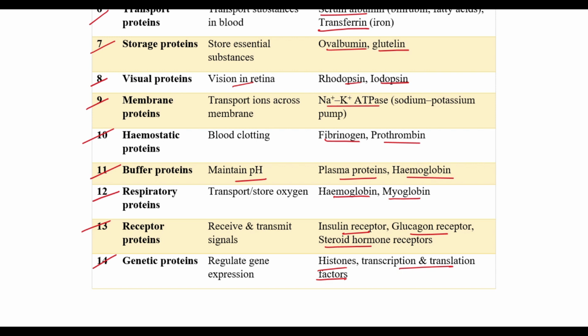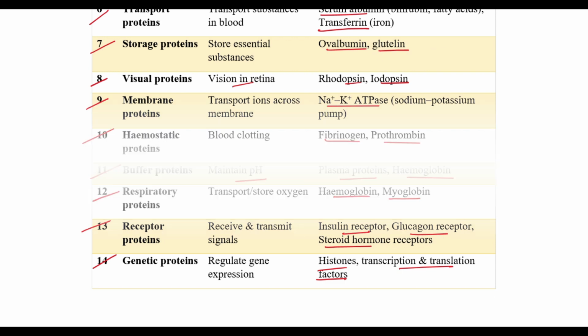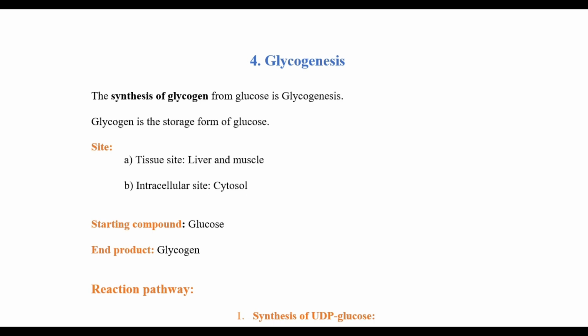So these are the few proteins. So this was the functional classification of proteins with example for 5 marks. We'll see the next 5 marker, that is glycogenesis.